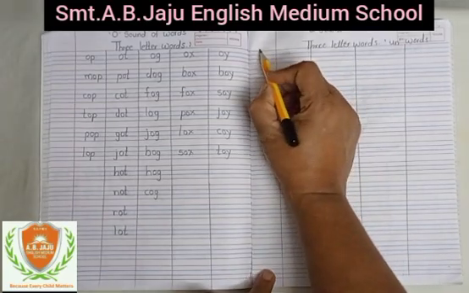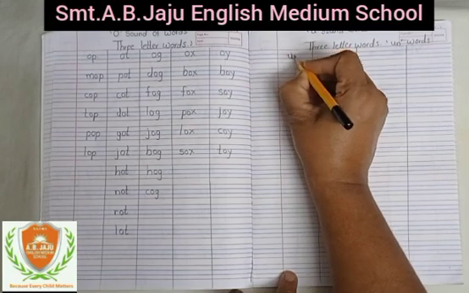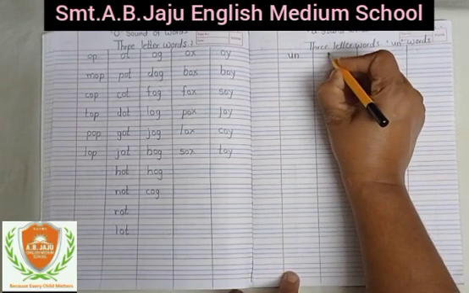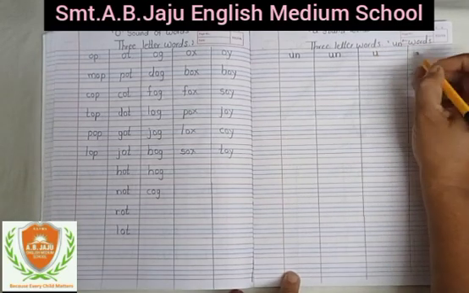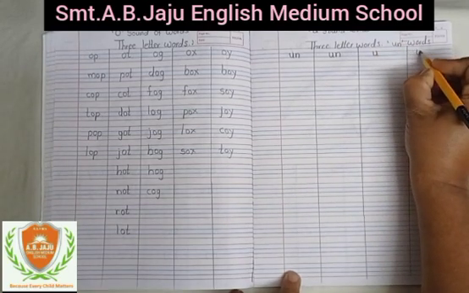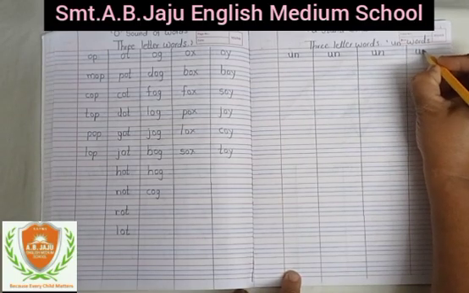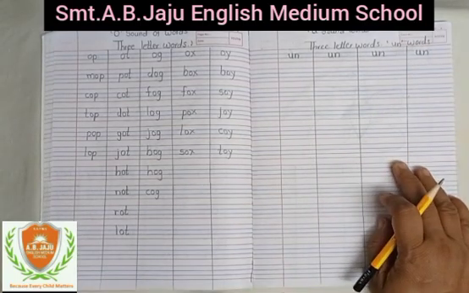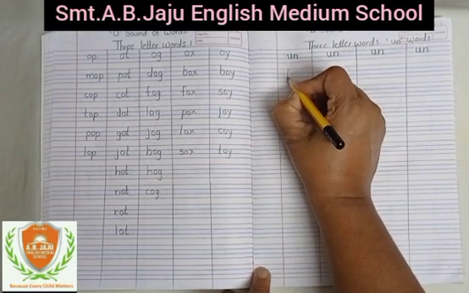Now in the corner you have to write down today's date. Okay, now here write down small u and n, un. U n, un. Sound of u is a. Okay, and sound of n is na, un. U n, un. Okay, like this you have to write down. Now start writing of 3-letter words.